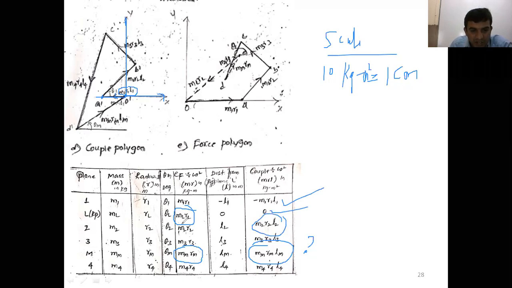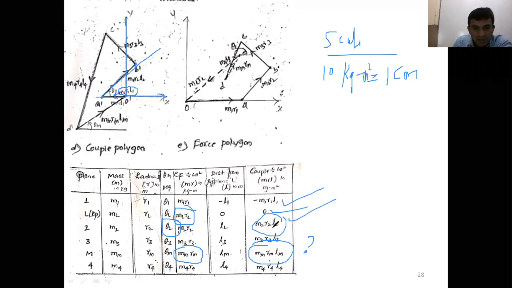What is the orientation? The orientation is theta 2. With respect to the horizontal line, draw the theta 2 line, theta 2 degree. It is theta 2, not theta 1 here. Along the theta 2 degree line, measure the magnitude M2, R2, L2. It is positive, which means you take it along that line only. Now we get B dash. Now this is over.